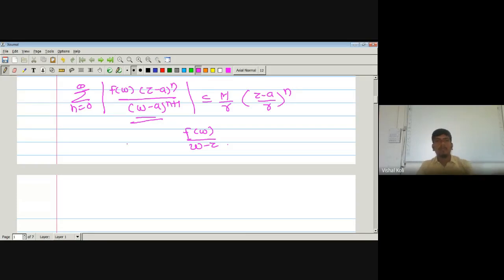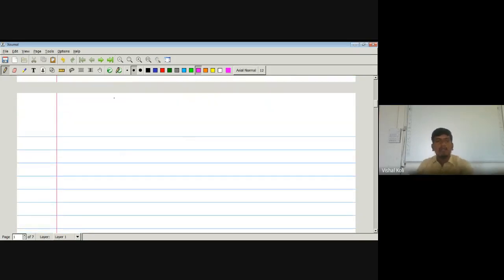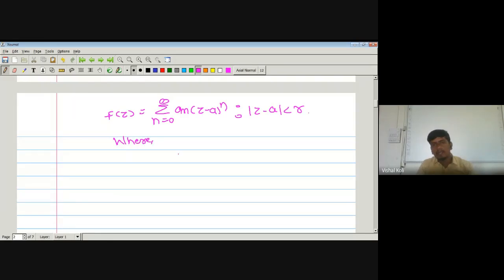Then by using this property we have proved something, and then we get our small f of z, which is nothing but the summation n running from 0 to infinity of an into (z minus a) to the power n, where modulus of z minus a is less than this small r, and an is nothing but 1 upon 2 pi i, the integration over the curve gamma of f of w divided by (w minus a) to the power n plus 1 dw.